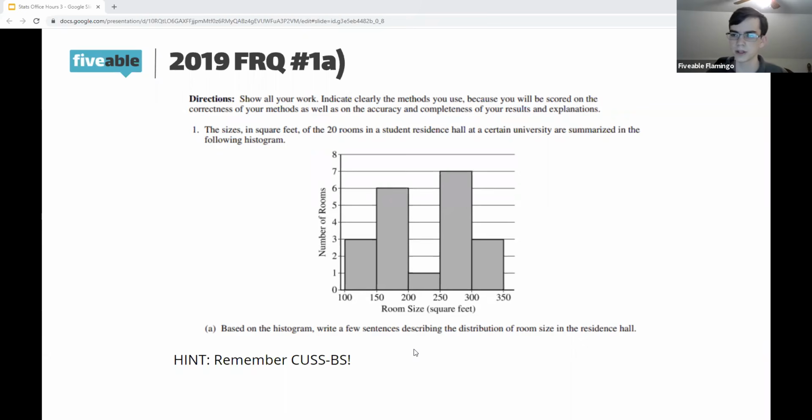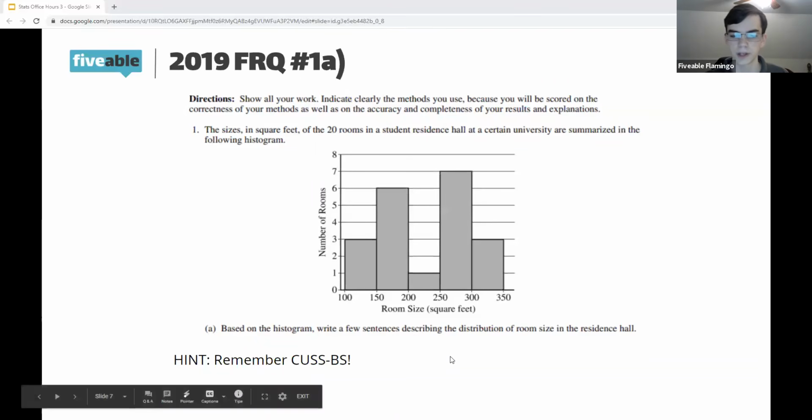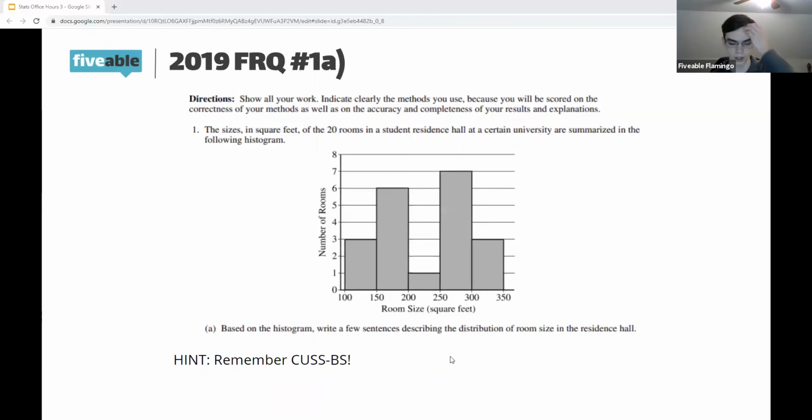So here, when you're asked to describe a histogram, there are several things that they're looking for. You can't just say, oh, it's roughly hump-shaped or whatever. And that's why I put this hint: remember, CUSPS. You can go back to, I believe, my first office hours, where I explained that in detail. That stands for center, unusual characteristics, shape, and spread, and then BS stands for be specific. So always include quantitative measurements of things if you can, or include relative terms, like more or less. So let's go through each of those.